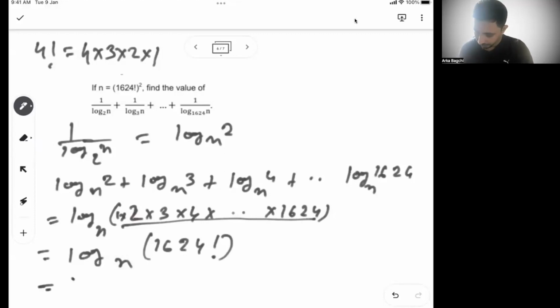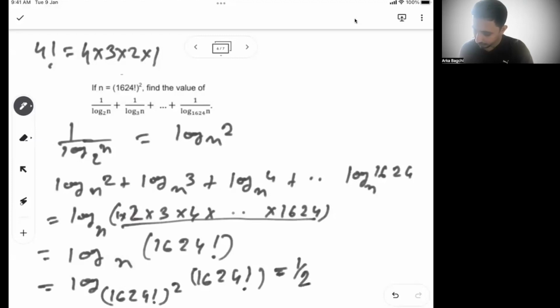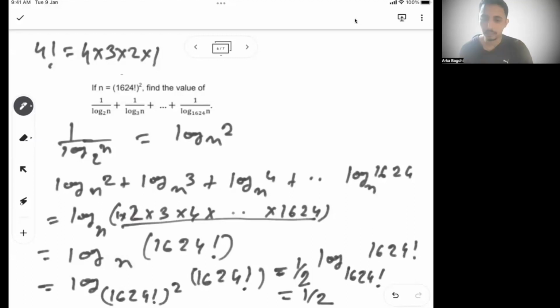So n, if I replace now, n is 1624 factorial whole squared, and this is 1624 factorial. So from here I can say half comes out, or 2 is the power of the base, and log of 1624 factorial, and in the base also you have 1624 factorial. So this will be 1 and the answer is half.